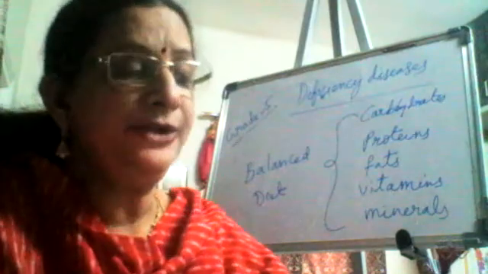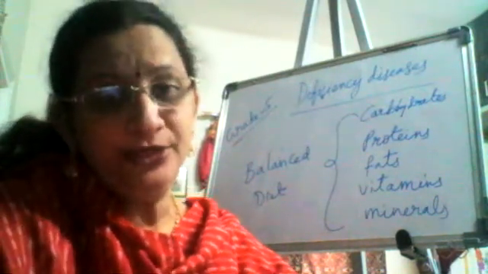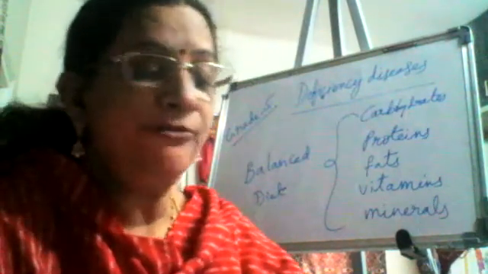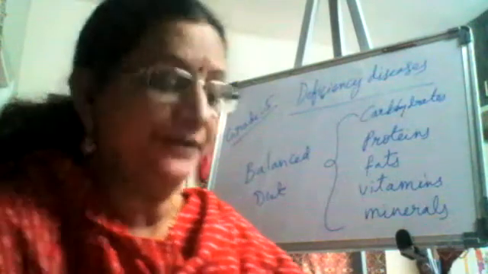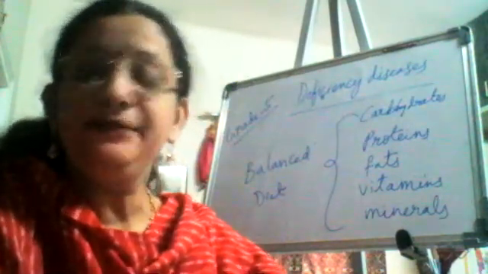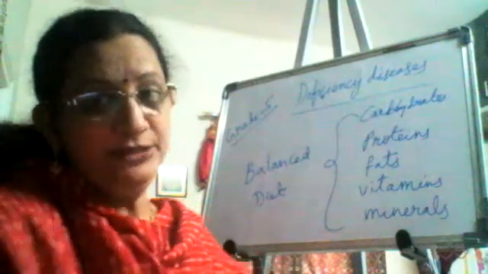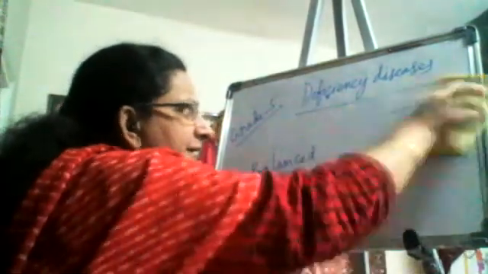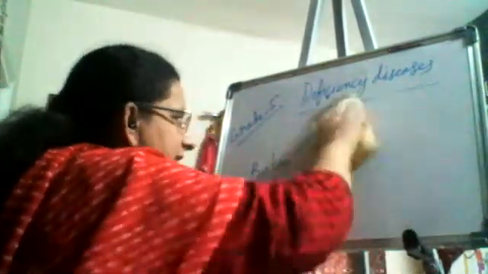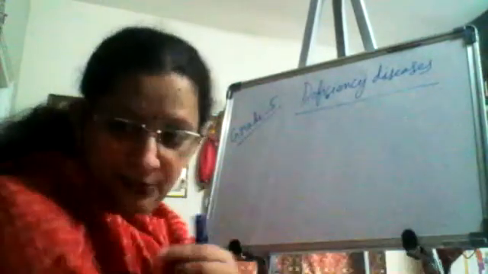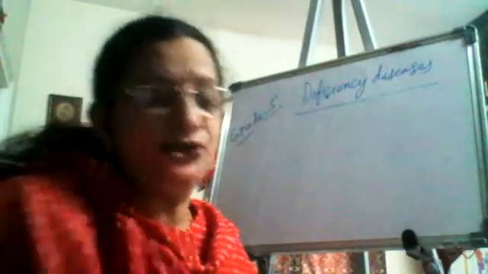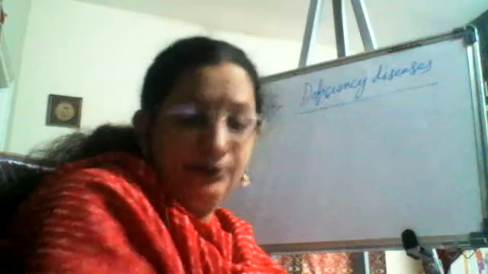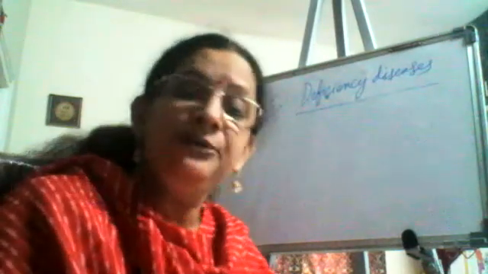If you find in your own diet that you are eating more of cereals, then you have to check your measure. If you are eating more of fats and oils, then you have to check on it. We have to eat a balanced diet and we should not eat extra food which is harming our body. If you eat food in the proper amounts, it will do favor to your body. It will support the body and keep your body very healthy and strong. If you take extra food, then it will harm your body.